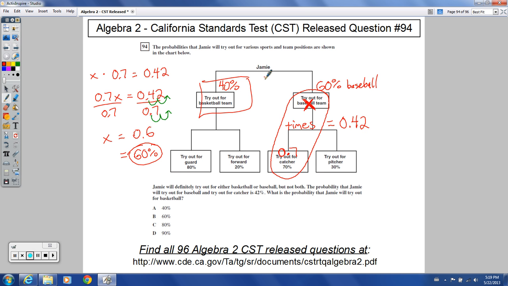Jamie, honestly, I wish these probabilities were switched around. I'm a much bigger basketball fan, so I think you should reconsider, but for the sake of the problem, so that the students that are watching can understand, we'll say it's 40% here, but think about changing your mind. Okay, Jamie? All right, thanks, Jamie. Good to hear that you like basketball better and are going to change your mind later.